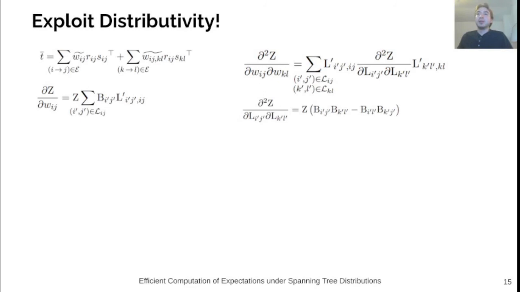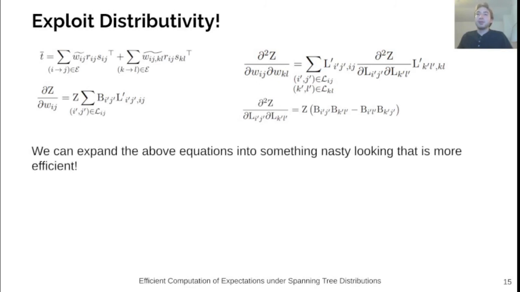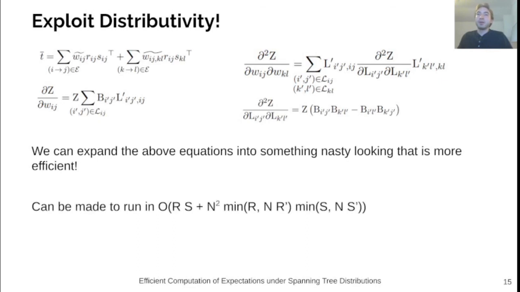However, we can use distributivity to get a faster algorithm. We will not go over the details of this, but by expanding all of the equations together, we can split the computation up into several sub-processes. This leads to a much faster algorithm that runs in the following runtime.